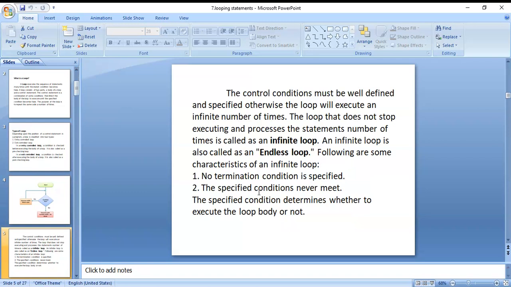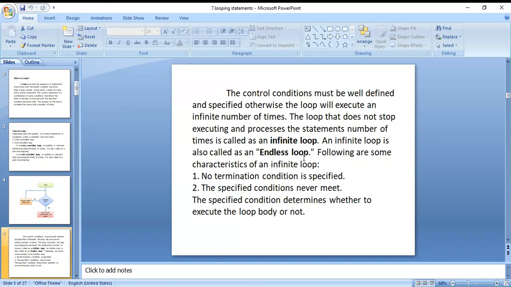Here you can see the control condition must be well defined and specified. Otherwise, the loop will execute an infinite number of times. The loop that does not stop executing and processes the statements an infinite number of times is called an infinite loop. An infinite loop is also called an endless loop.